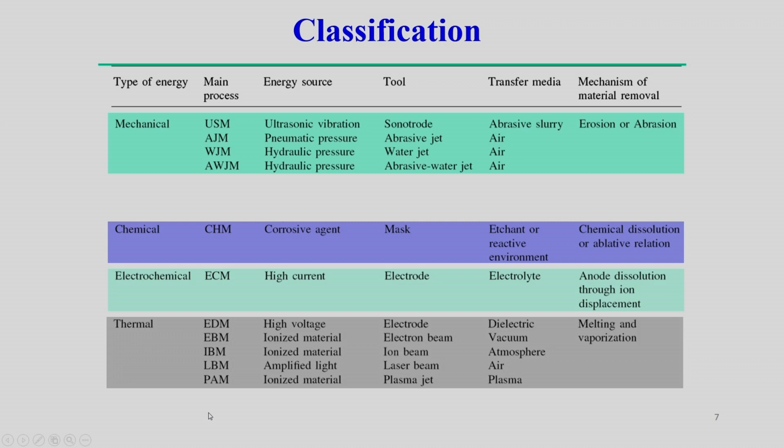Apart from that, thermal energy can be directly used for different non-conventional machining processes, such as electrode discharge machining, electron beam machining, ion beam machining, laser beam machining, as well as plasma arc machining.